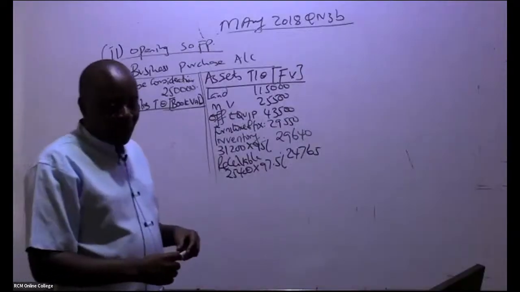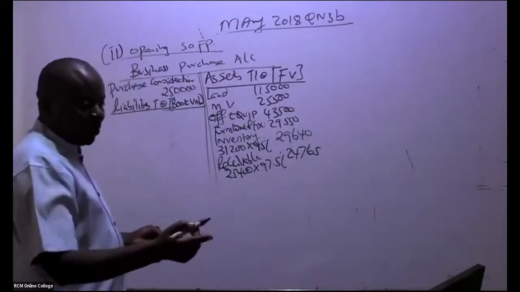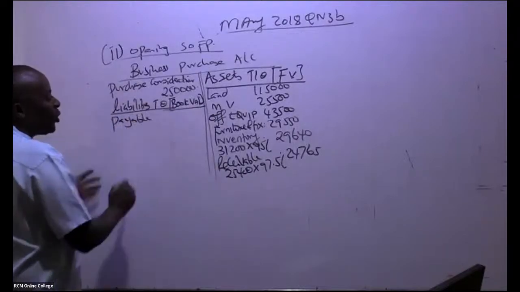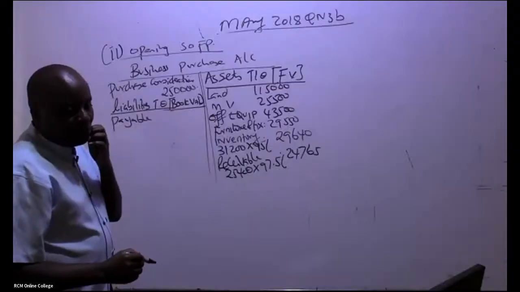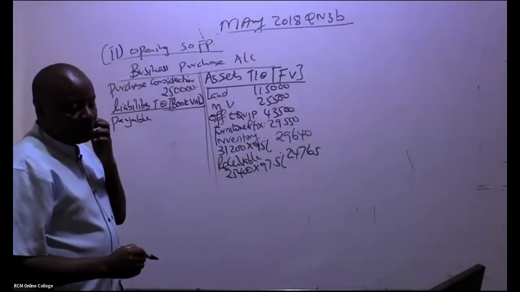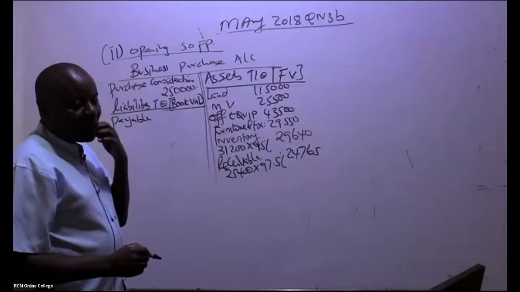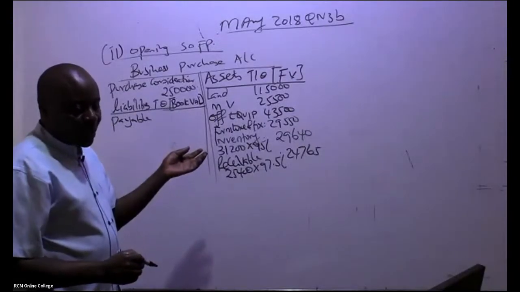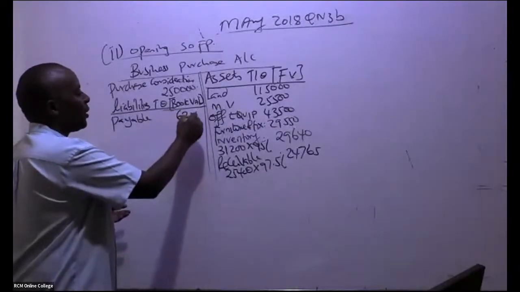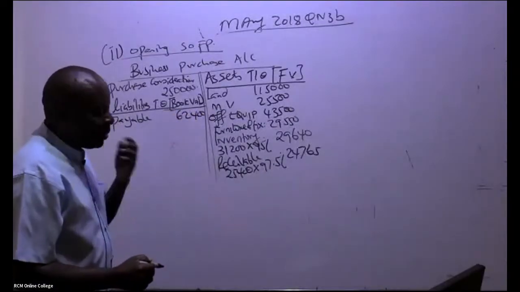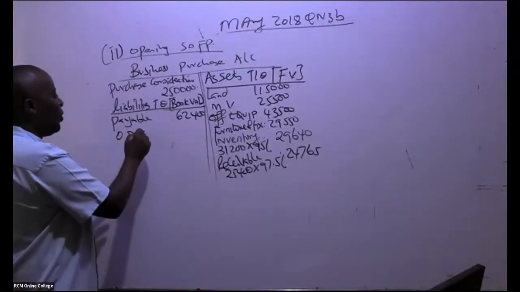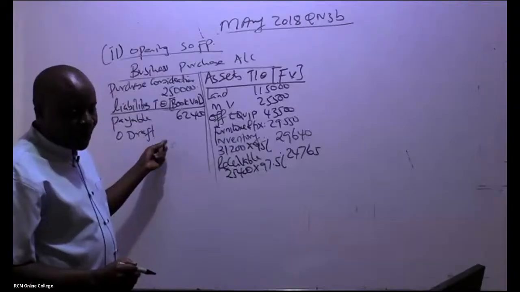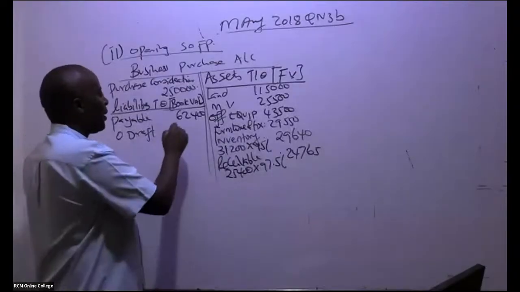So you start, ladies and gentlemen, with the liabilities, like account payable. We are told account payable was taken over. So the payable, how much should I write here? Book value. Don't even go searching for a lot of information. In this case, the payable was 62,400. And then we have a bank overdraft. So overdraft, ladies and gentlemen, is how much? We take it the way it is, 17.